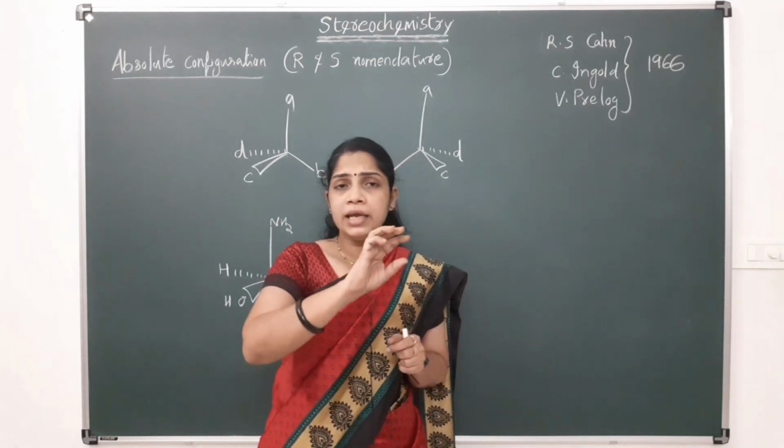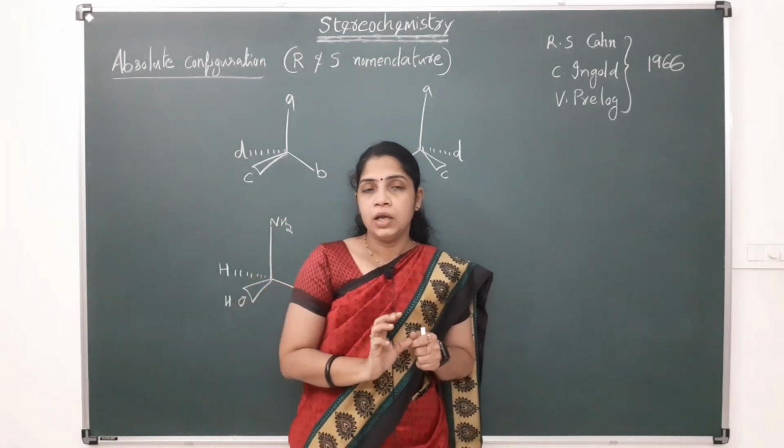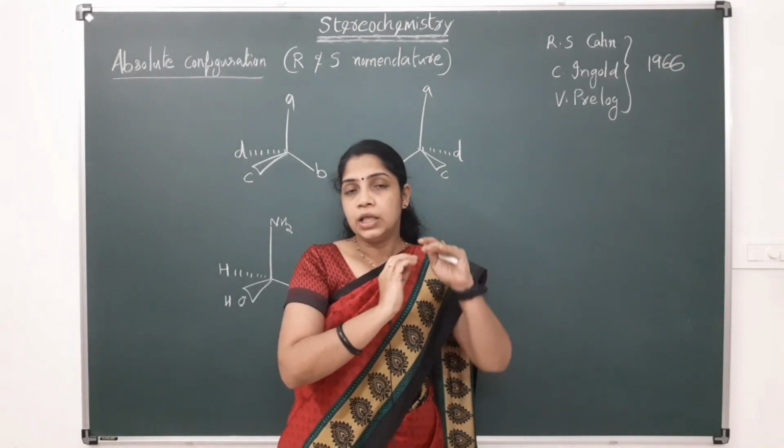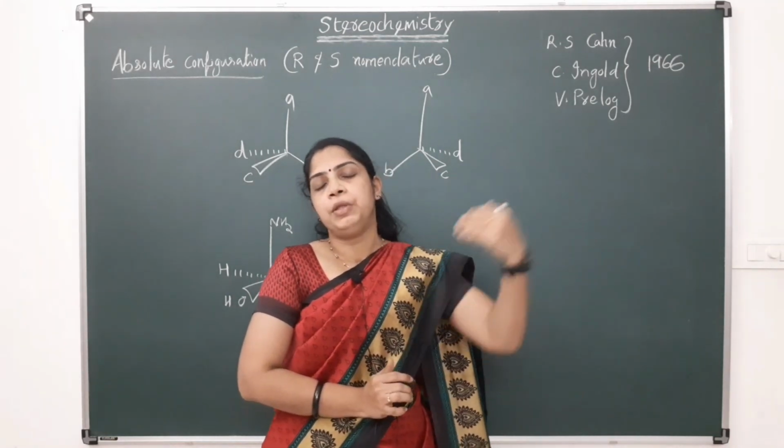After giving the priority, we have to view the molecule in such a way that the lowest priority group is away from the viewer.